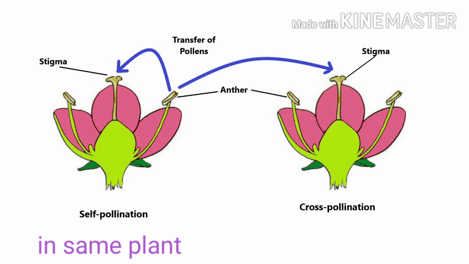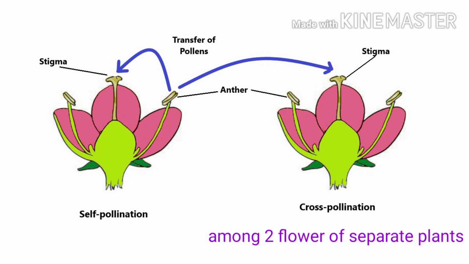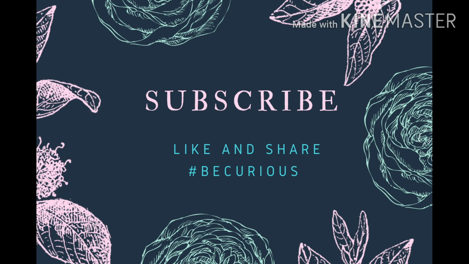Whereas if it happens between two flowers borne on separate plants of the same species, it is called cross pollination. So this was it about sexual reproduction in flowering plants.